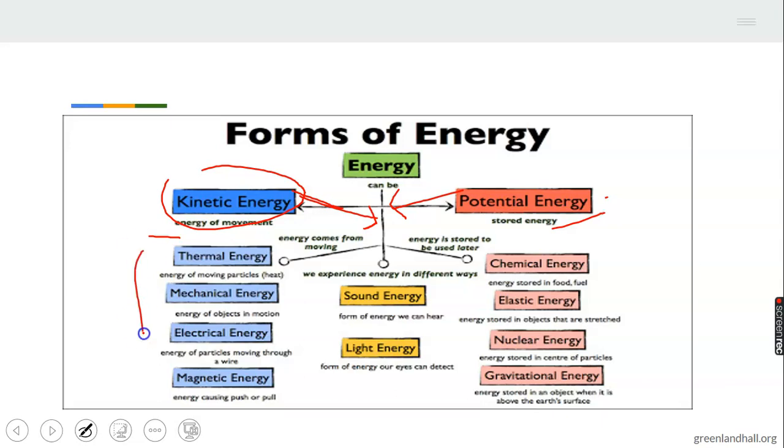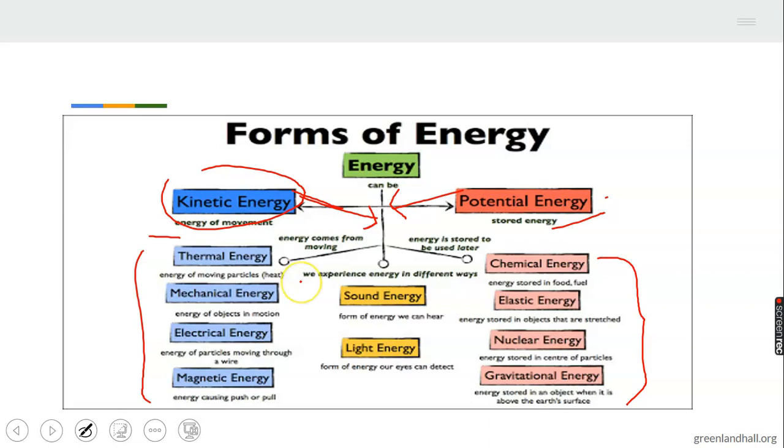It's only these forms that I will not be explaining today. I will just mention them, and then in the next class, I'll go into detail to explain to you what they mean. But if you look at the picture I have here very well, you can see I've given you a bullet point just for you to have a picture or an overview of what I am trying to say. Look at thermal energy under kinetic energy. It talks about energy of moving particles.